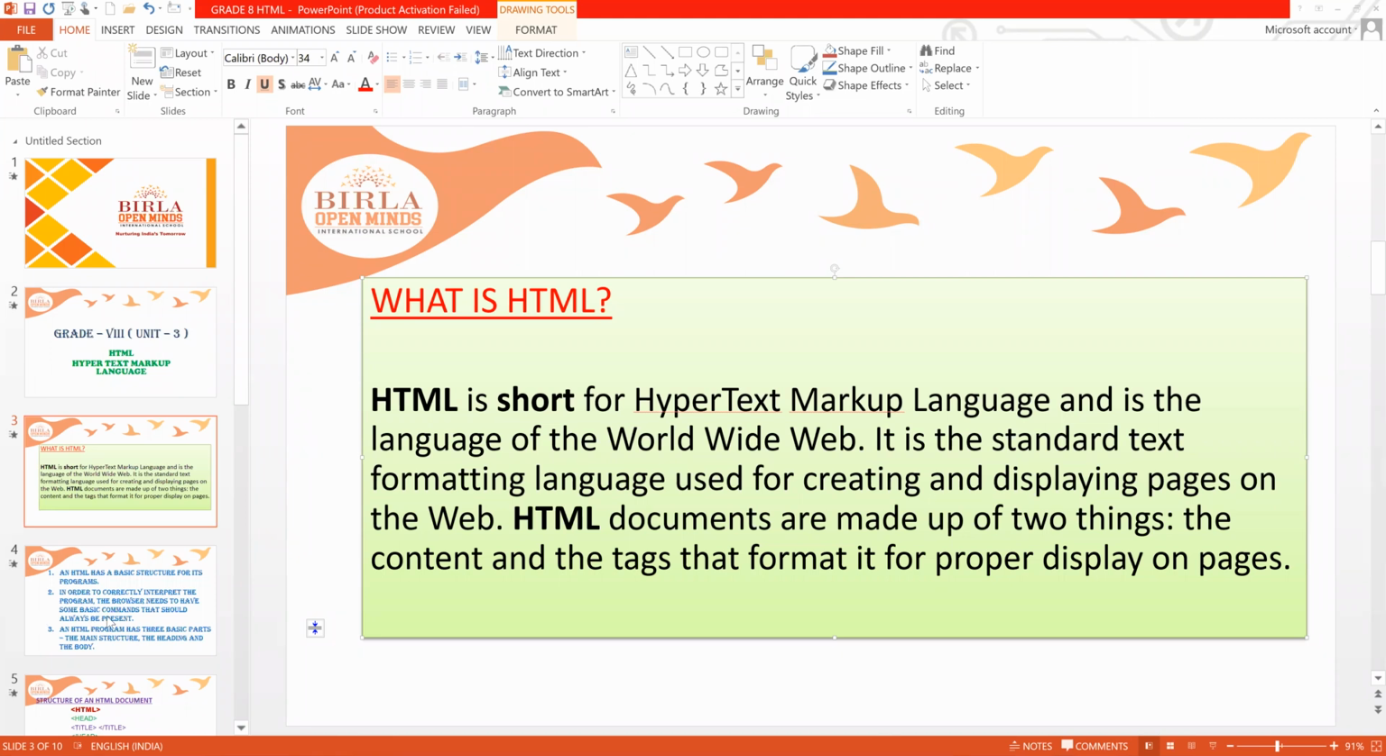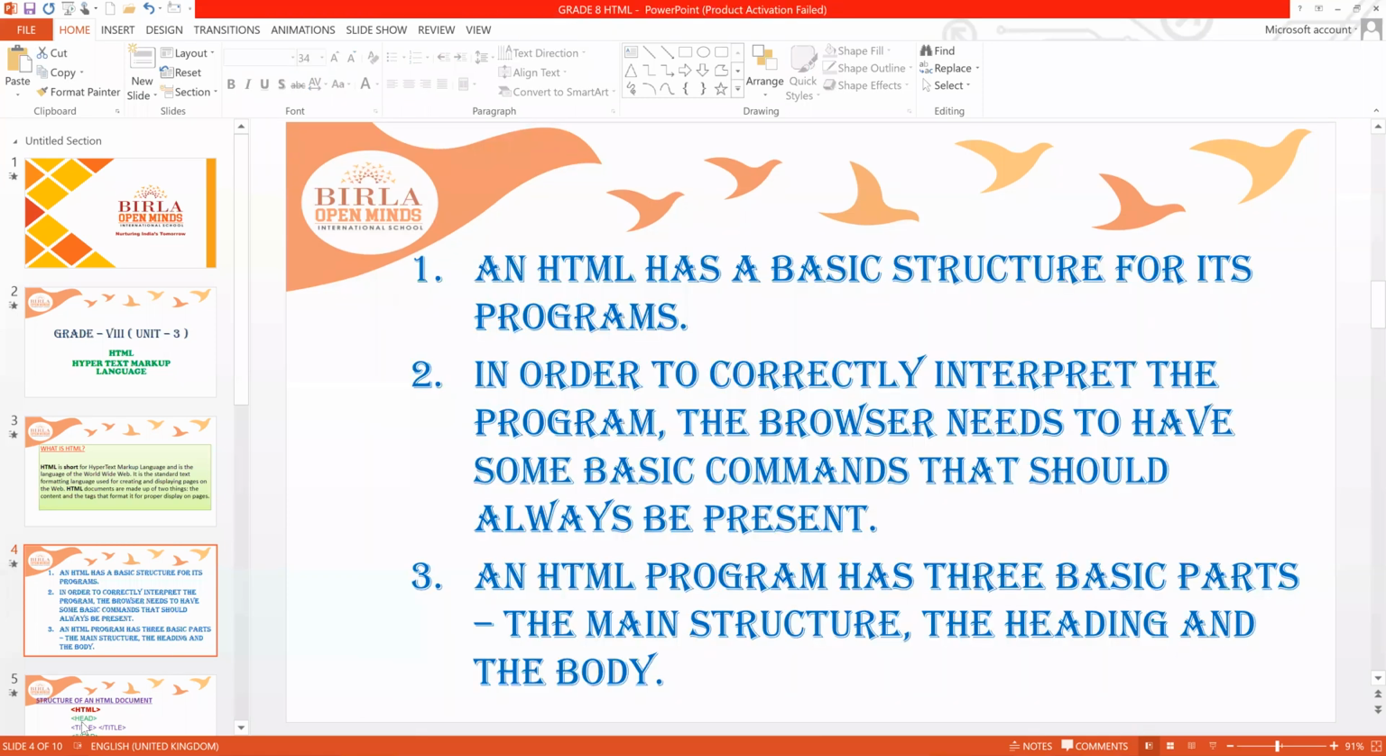Next, it is a basic structure for its programs in order. HTML has a basic structure, right? And in order to correctly interpret the program, the browser needs to have some basic commands that should always be present. Means what are they? Before writing the code, we need to have some commands, nothing but tags. And inside the tags, we'll write the structure of the HTML, right?